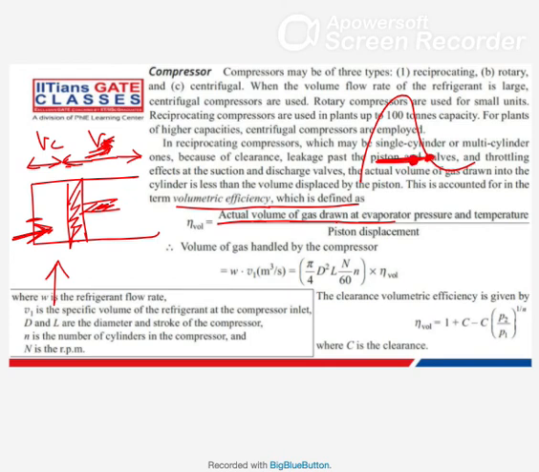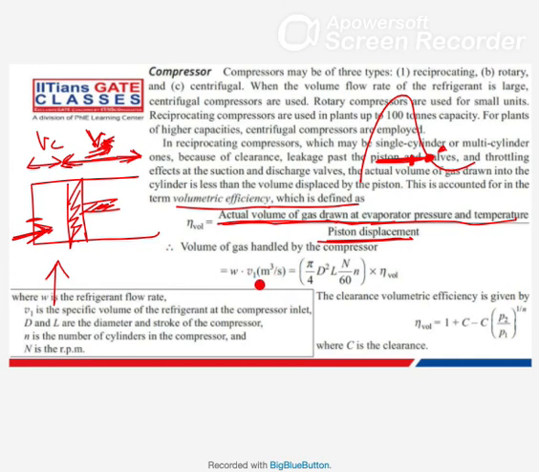If this is a wet stage, then some liquid also will go, but if it is dry saturated or some superheat, then it will be completely a vapor or gas. So at this stage, it is the actual amount of gas drawn at evaporator pressure and temperature to the piston displacement. To the piston displacement means what? This Vs, stroke volume.